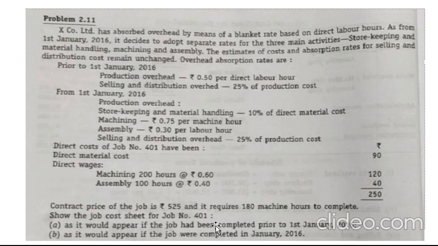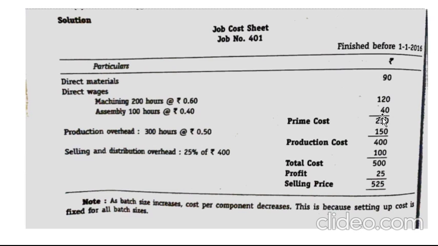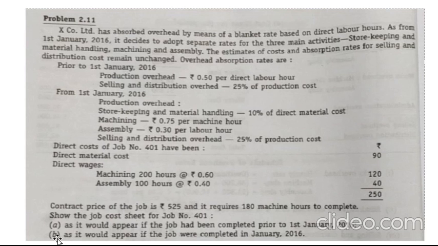So your A calculation is over. According to the job which has been completed prior to 1st January 2016, you have got profit. So now we will calculate your B, as it would appear if the job were completed in January 2016. If the job is completing after January 2016, we will check whether we are getting profit or loss.